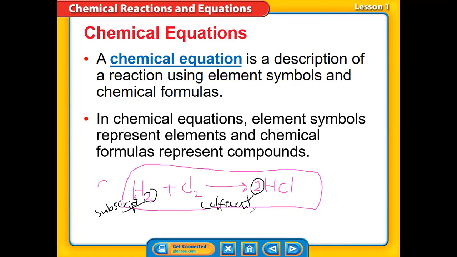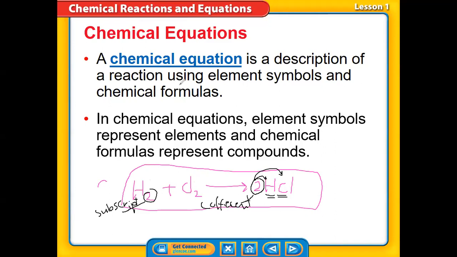Okay, guys? So what is the difference between these numbers? The subscript represents the number of atoms of the element it is behind. That means 2 of hydrogen, and here 2 of chlorine. While the coefficient represents the number for the entire compound. That means this 2 belongs to hydrogen and also to chlorine, so I have 2 hydrogen atoms and 2 chlorine atoms. You get this, guys? Is it clear? Yes.